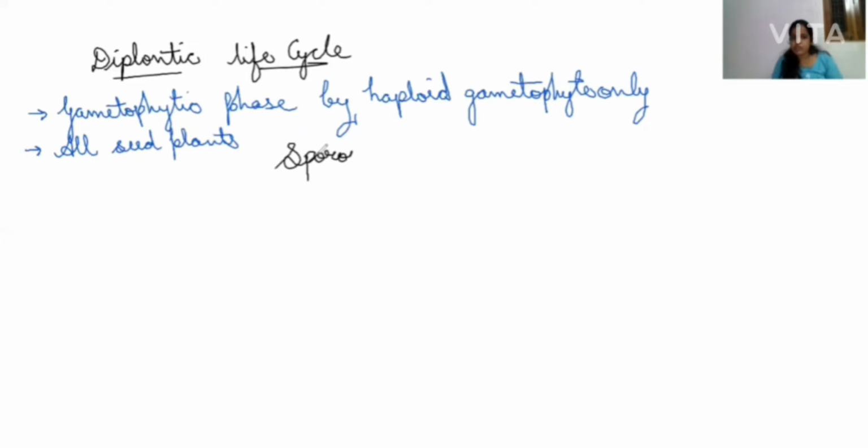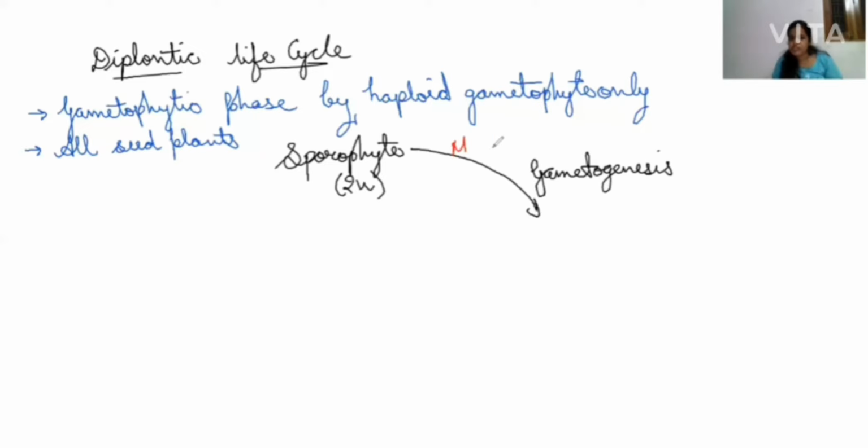The sporophyte will be a diploid structure, 2N. This sporophyte will form the gametes, and the gametes will be formed by the process known as gametogenesis. Gametogenesis means formation of gametes, and here what type of division will be there? Meiosis will be there. Meiosis division leads to the formation of haploid gametes. So these gametes are haploid, N structures.